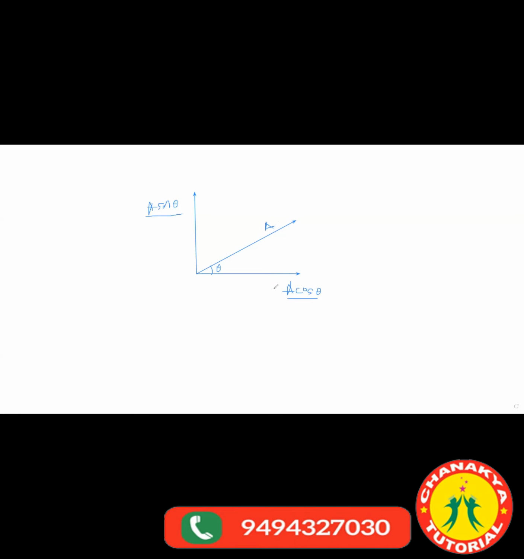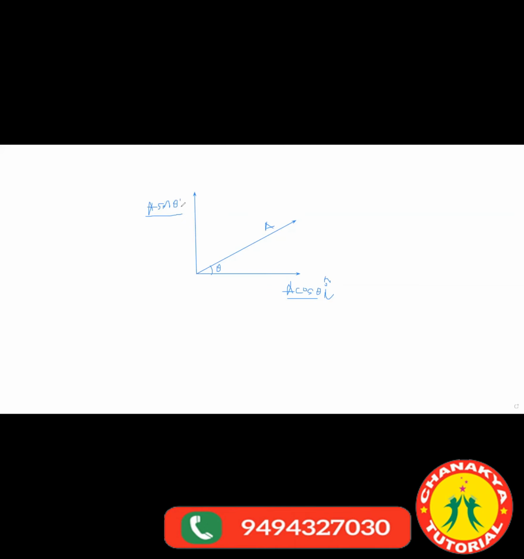What do we call this A cos theta vector? The x component. How will you show it? You will put one direction, that is i cap. A cos theta is magnitude. It should have some direction, so that is your i direction. Now tell me what will be the direction of A sin theta?